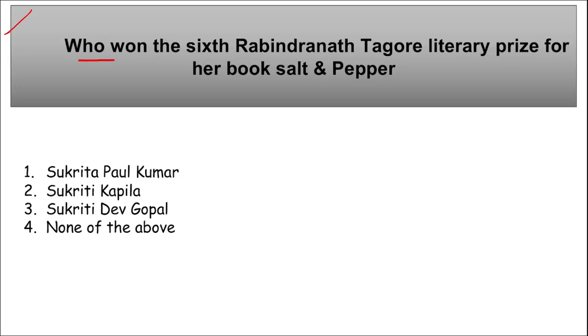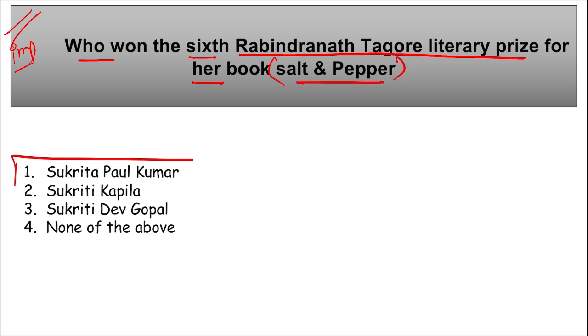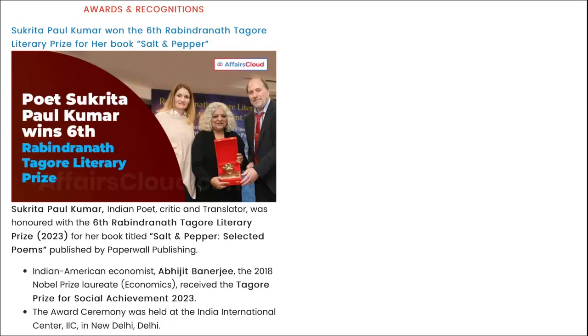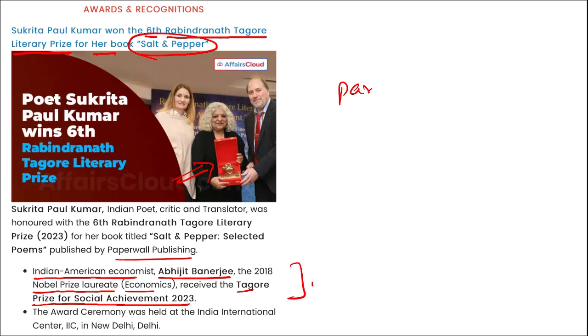Next, and this is important, take a note of it. Who won the 6th Rabindranath Tagore Literary Prize for her book Salt and Pepper? Right? So, who is she? She is Sukrita Paul Kumar. As you can see her here in the picture, she has recently won the 6th Rabindranath Tagore Literary Prize for her book Salt and Pepper. Right? This book was published by Paperwall Publishing. And Indian American economist Abhijit Banerjee, the 2018 Nobel Prize laureate for economics, received the Tagore Prize for Social Achievements 2023. This is also important.